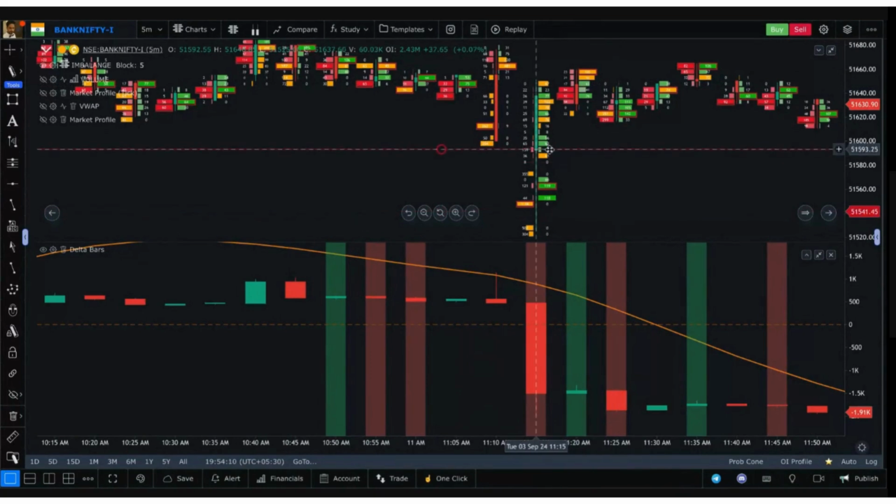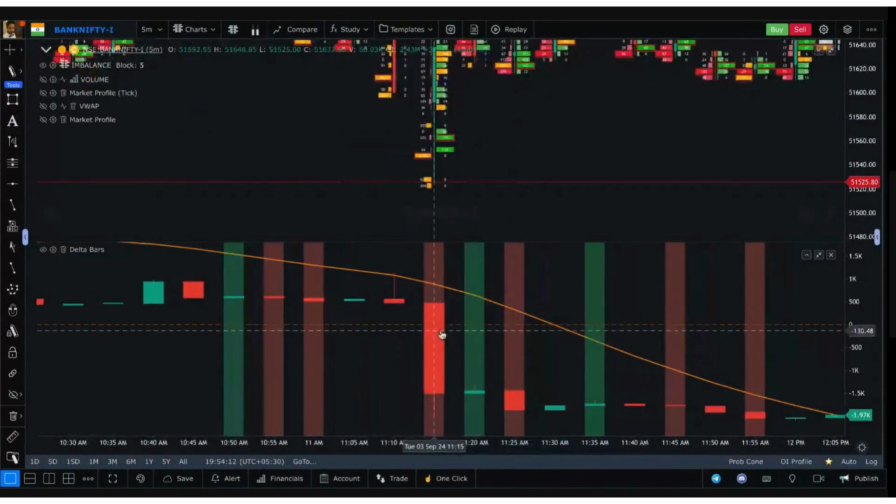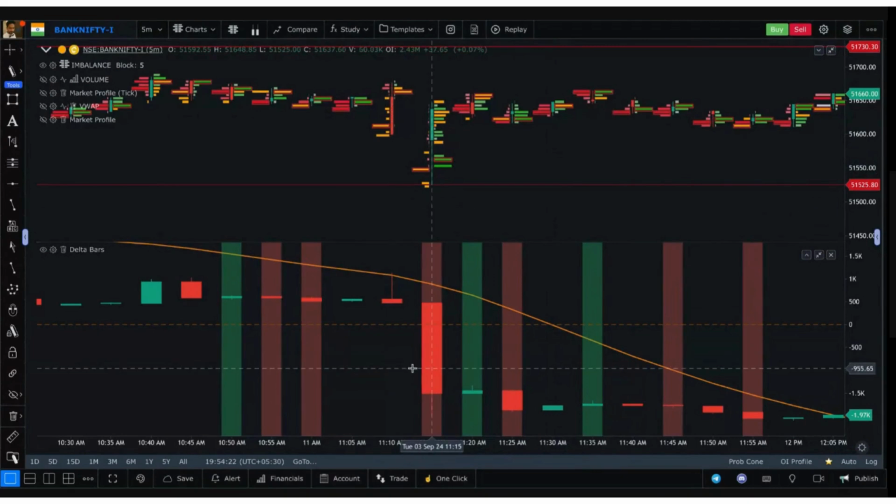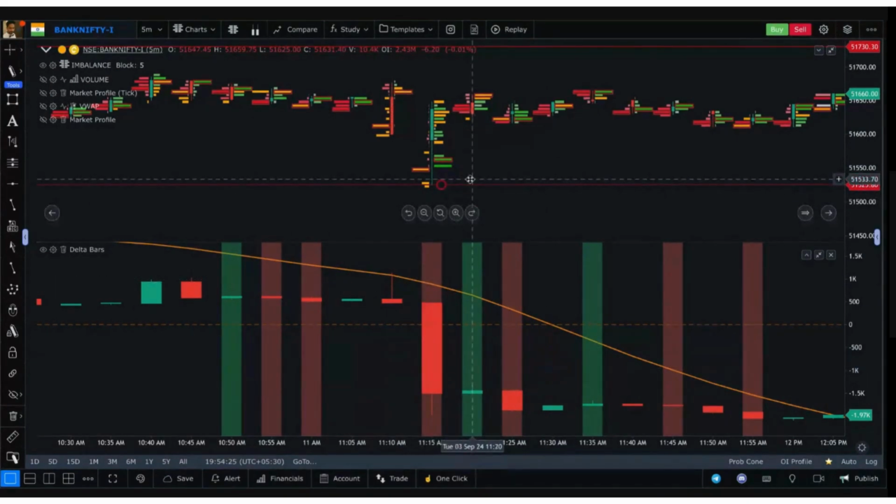So always determine the relationship between what delta is doing and what price is doing with it. If price is following delta, then everything is normal in the market. If price is not following delta, then the market might be turning, or the market is showing something.